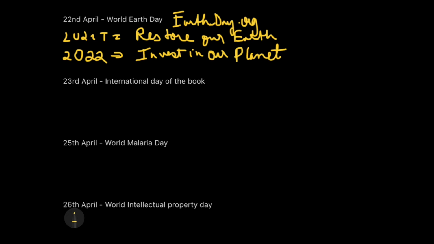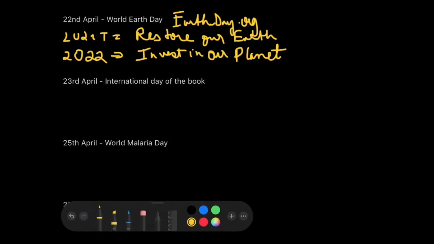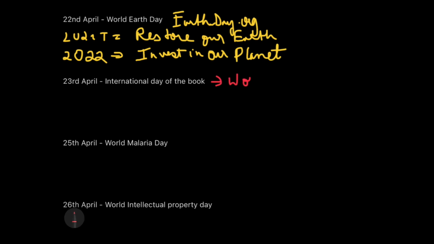Moving next to the important date number 2, which is 23rd of April, which is International Day of the Book. Sounds a little absurd, but it's not. It's not just the International Day of Book, rather it can also be called as the World Book Day. So you can note it down as the World Book Day, and this has been celebrated all over the world, okay, and can also be called as the Copyright Day. Okay, so इसके तीन नाम है, World Book Day, Copyright Day and International Day of the Book.